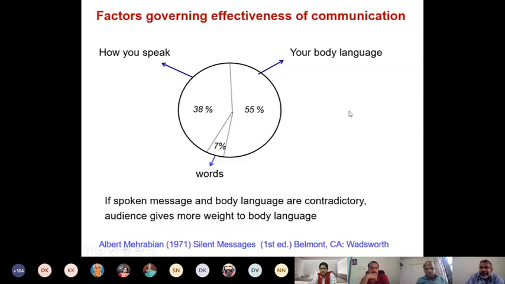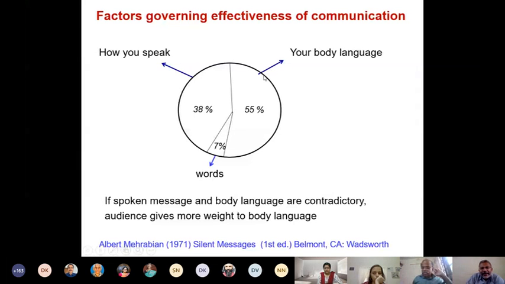But supposing we take a normal situation where a speaker is visible to the audience, then 55% of the impact the speaker makes will be due to body language. Okay, 38% of the impact will depend on how you speak. So in online sessions, for example, how you speak will become very, very important.